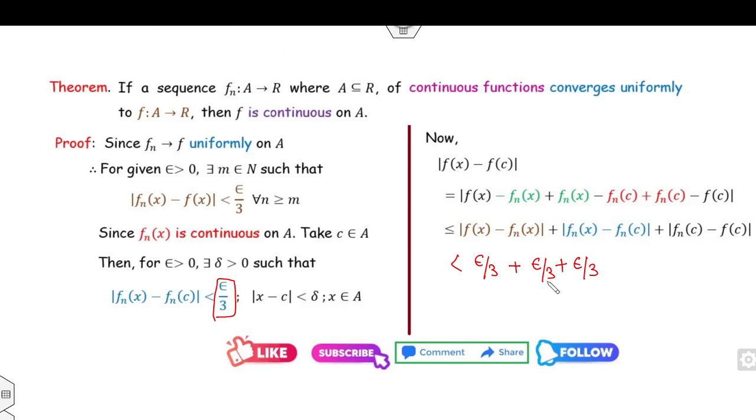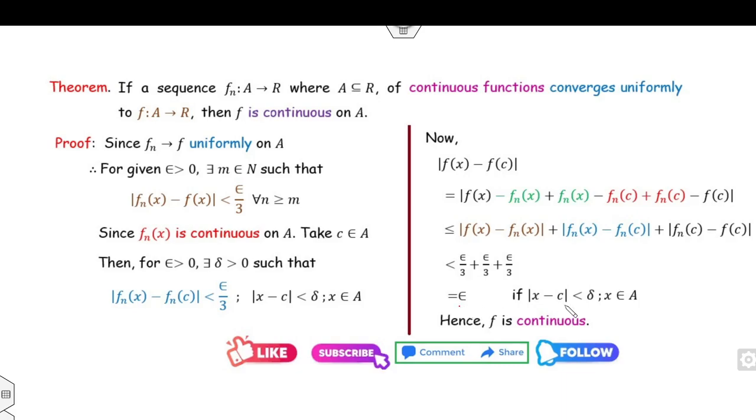Fine. Now when I use this expression, that means this result will hold. Only then you can use the value corresponding to this. So therefore this is epsilon whenever |x - c| is less than delta. Therefore f is continuous.